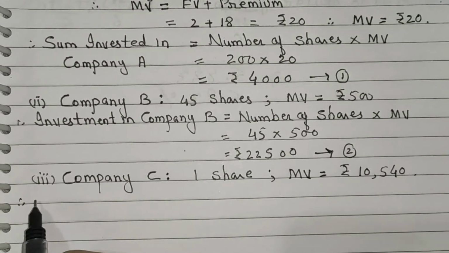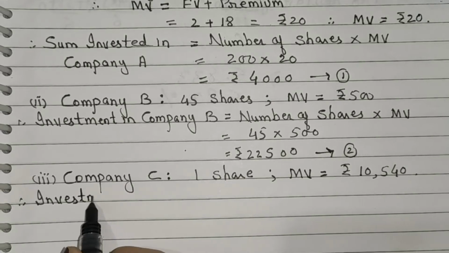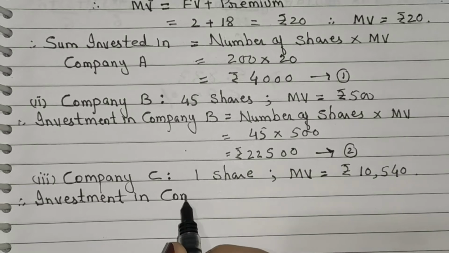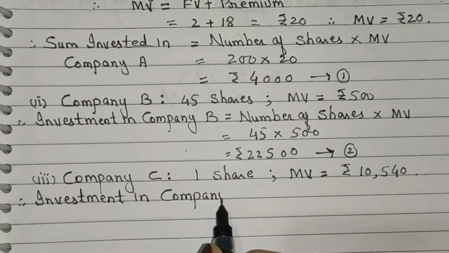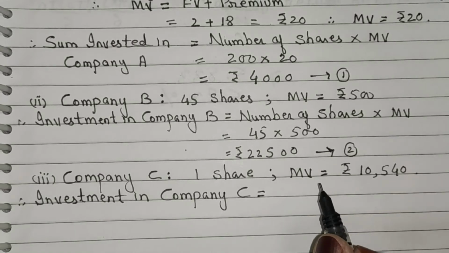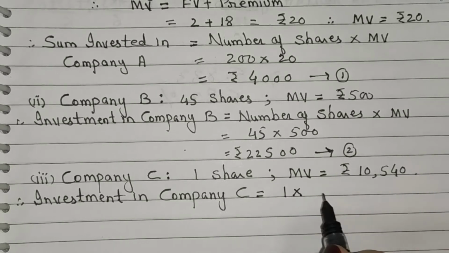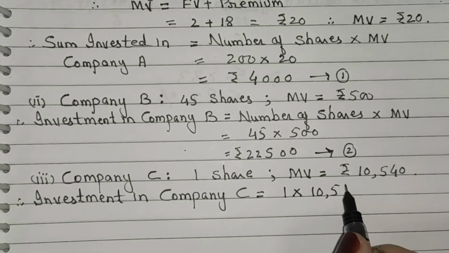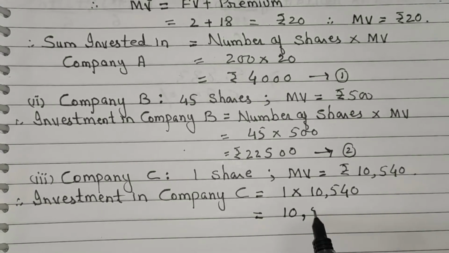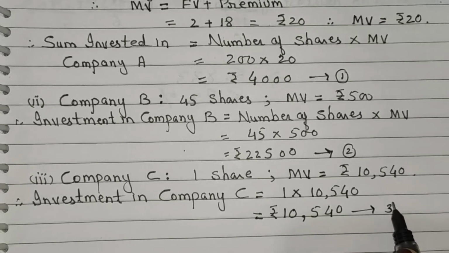Therefore calculate here investment in company C. Now investment is equal to number of shares into MV. Now the number of share is 1 into, now the value of MV is 10,540. Now we get here 10,540 rupees. Give it equation number 3.